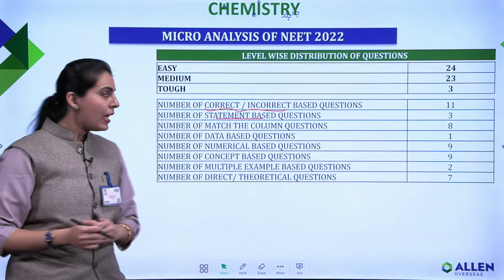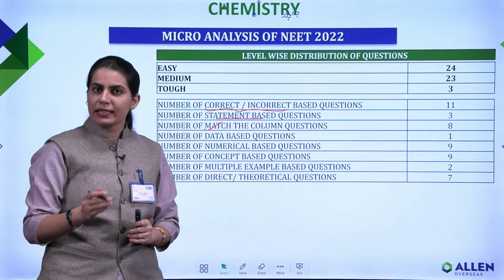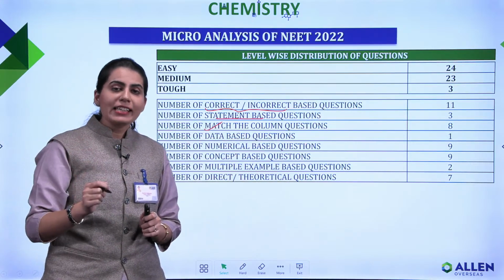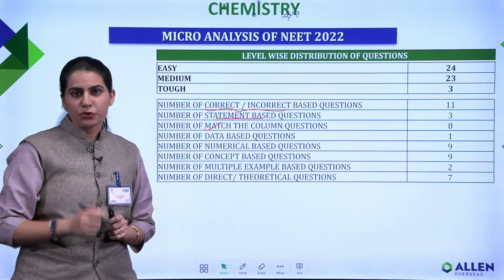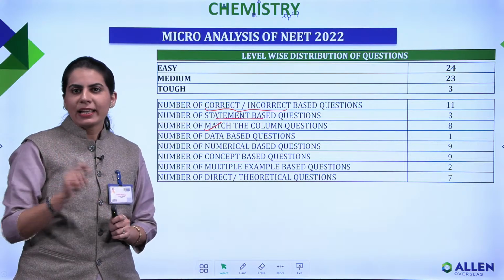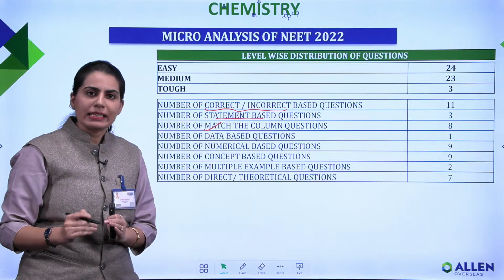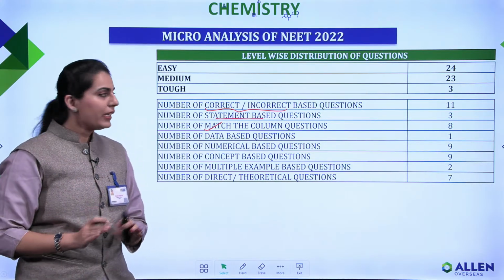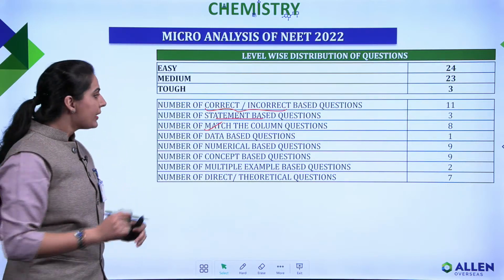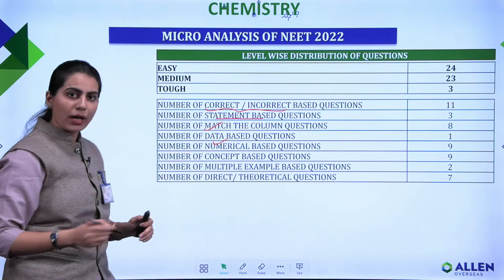So 3 questions of statement based were asked, there was no assertion reason, and statement based questions were there just like last year. Now if I talk about match the columns, the weightage of match the column this year is very high. The questions asked were 8, and I will say that this was an advantage to you students, because even if you know 2 options, you can easily find the right answer. If I talk about last year, the match the columns trend was not many. So keep in mind that match the columns were of high weightage this time. Then next, we have data based questions. Data based questions were 1.